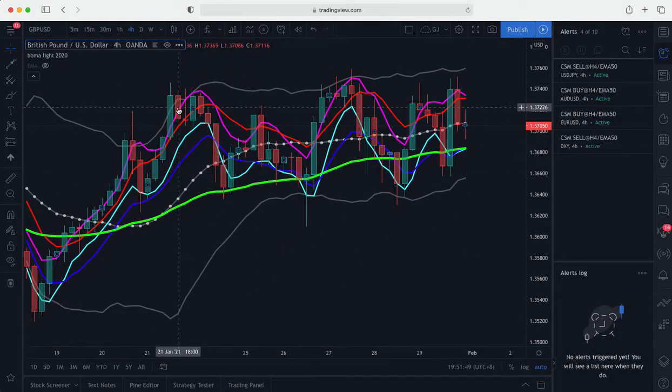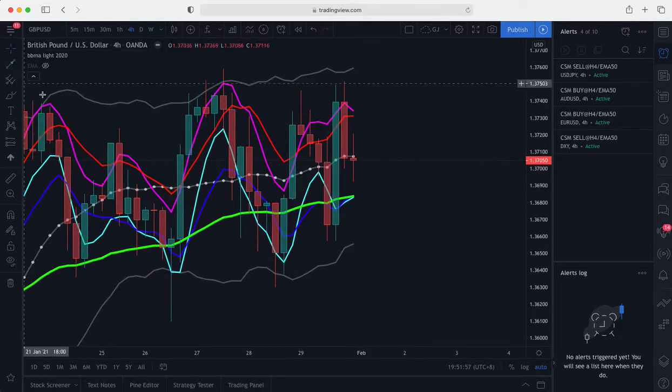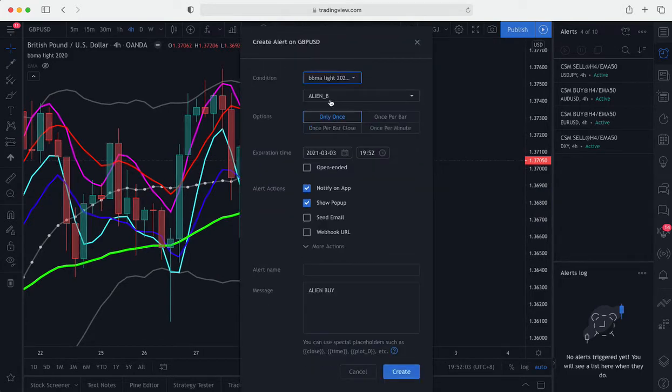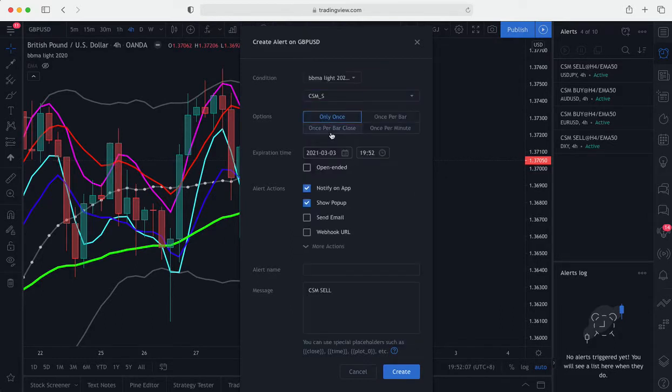The buy setup is still valid, as you can see here, right? There's no CSM sell, and now there is MHV sell, but we need to have a CSM sell to confirm the sell setup. So just set alert for CSM sell. If not, we're going to miss any trade, but that's okay because it's not our SOP.